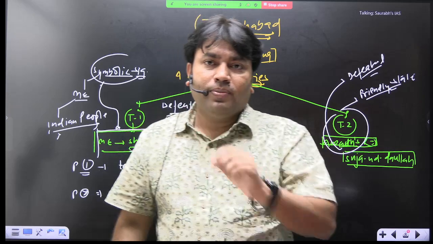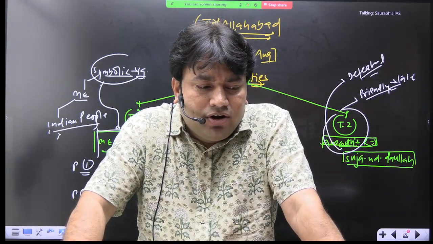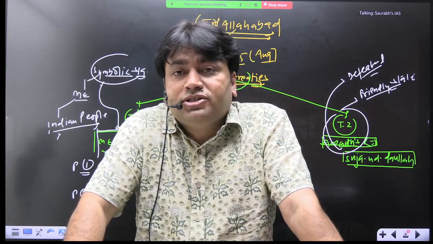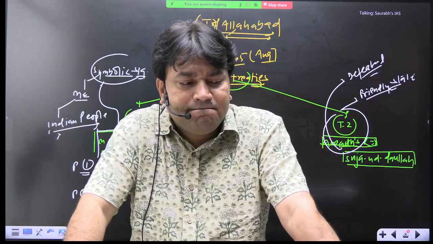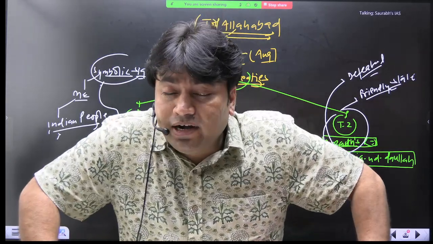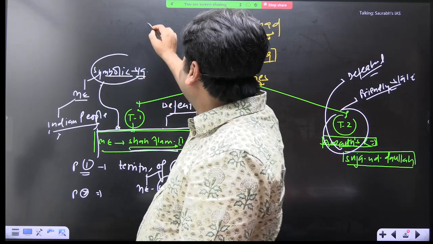Shah Alam II signed a document which gave EIC Diwani rights.